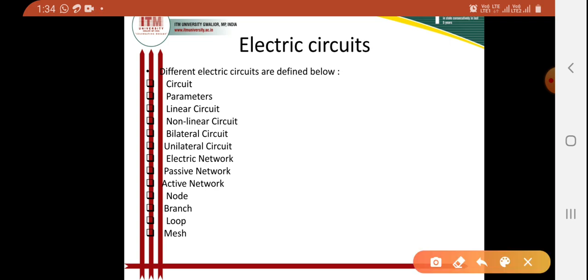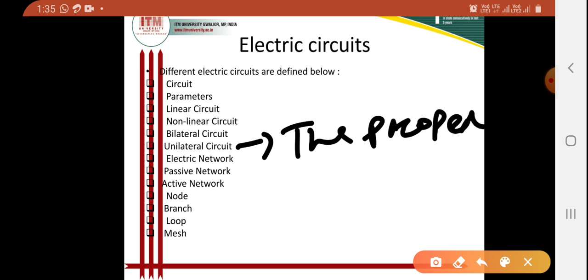Now coming to discuss unilateral circuit. When I am coming to discuss unilateral circuit, I can tell here the circuits whose properties are changing with the direction of its operation are called unilateral circuits. So when I am talking about unilateral, that means the properties or characteristics of the circuit change.